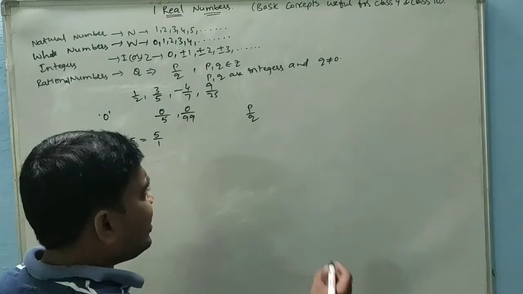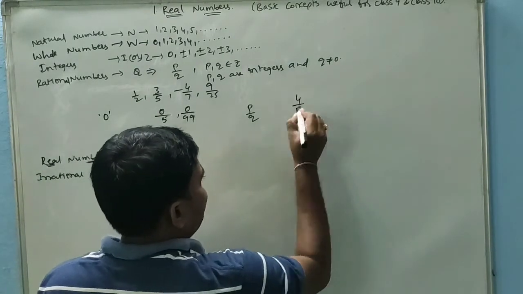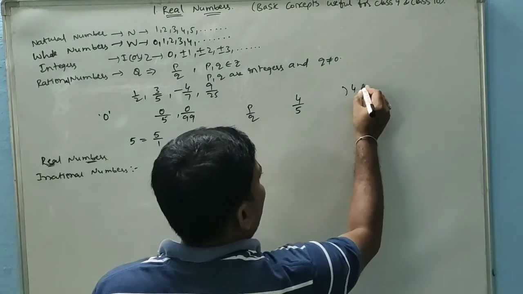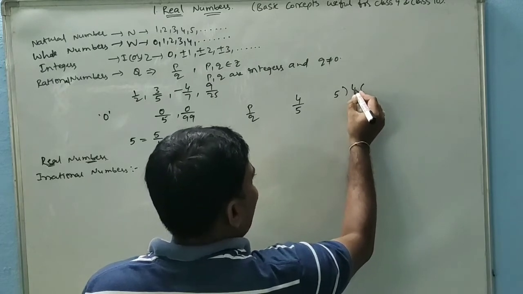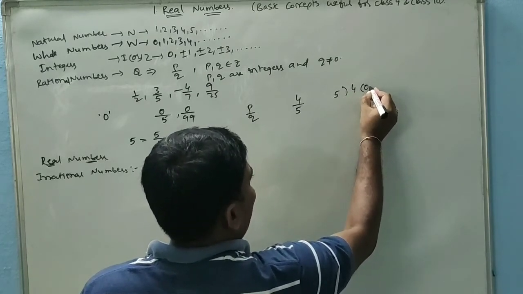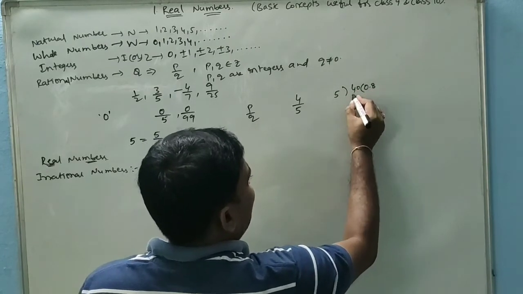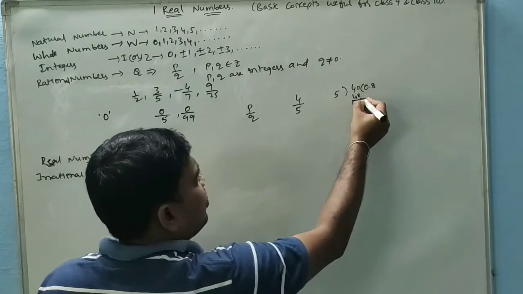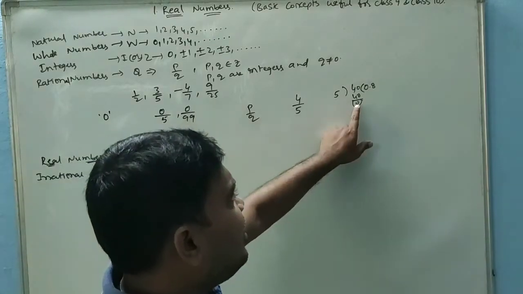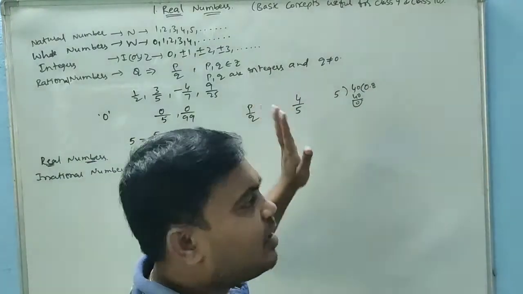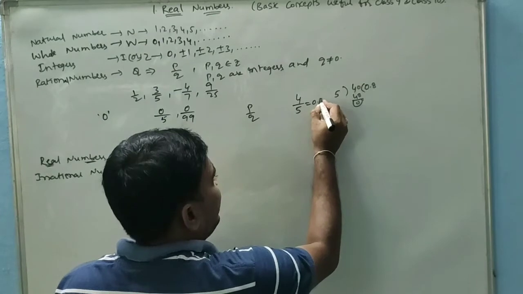For example, 4 by 5. Dividing 4 by 5, 4 is less than 5, so I take 4 point and immediately keep 0. 5 into 8, 40, 0. It is terminated because the remainder 0 came, so it stops here. So 4 by 5 equals 0.8.